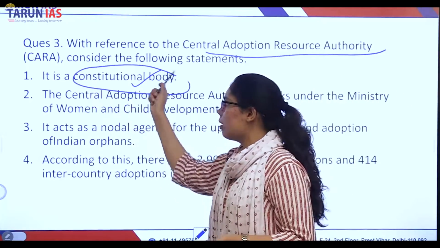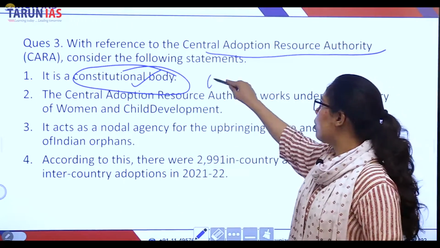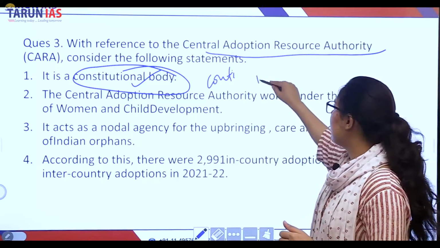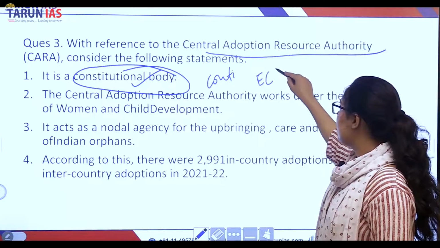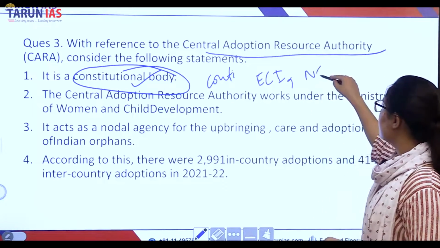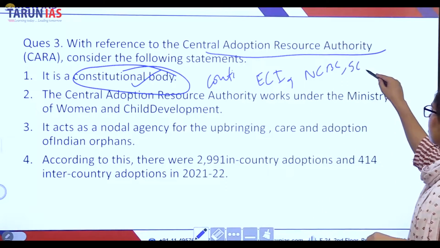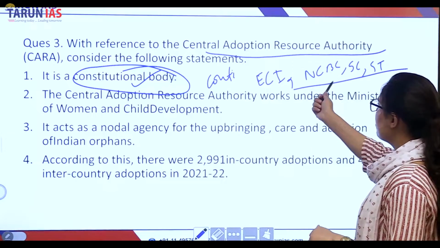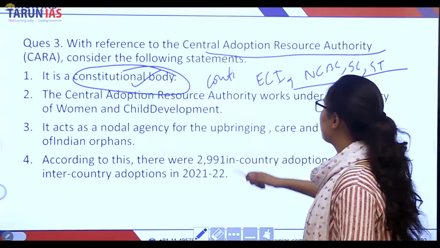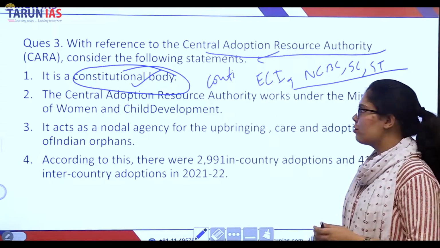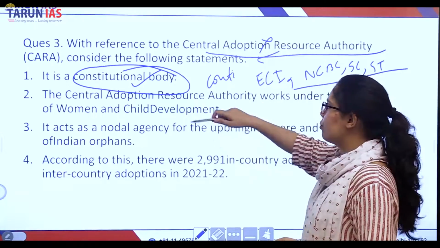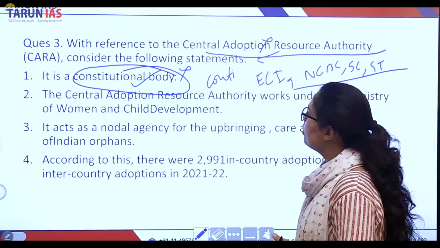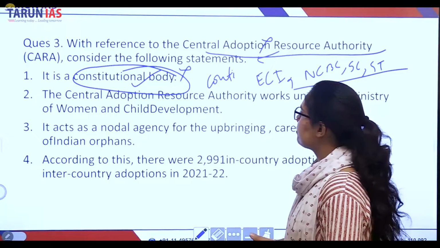Constitutional bodies are those bodies which are specifically included in the constitution and established under an article given in the constitution. For example, we have the Election Commission of India. We have the National Commission for Backward Classes, for Scheduled Castes, for Scheduled Tribes. So these are constitutional bodies because they have been mentioned in the constitution. If CARA were mentioned in the constitution, it would be a constitutional body. However, it is not mentioned in the constitution, therefore it will be either a statutory body or an extra-constitutional body.